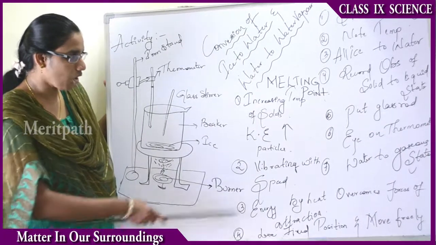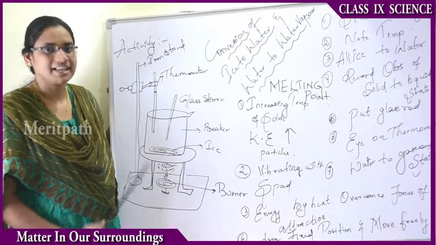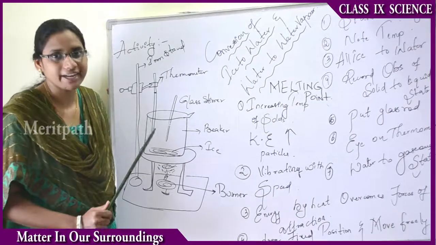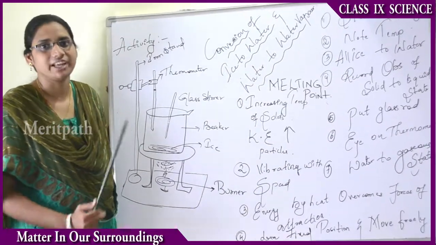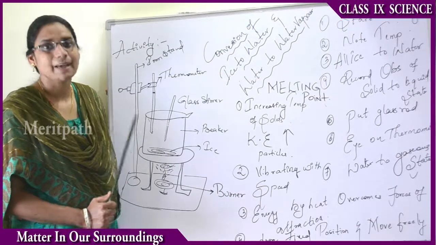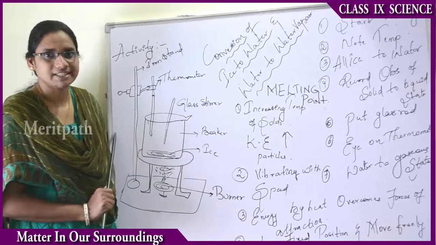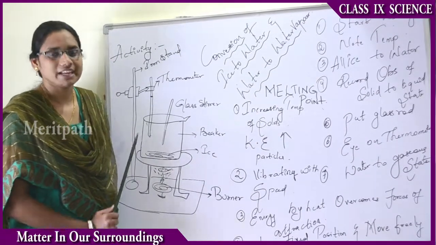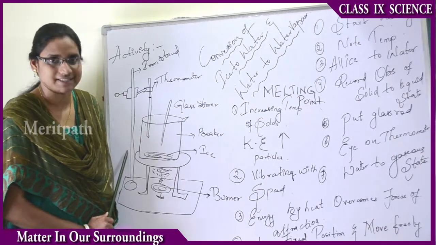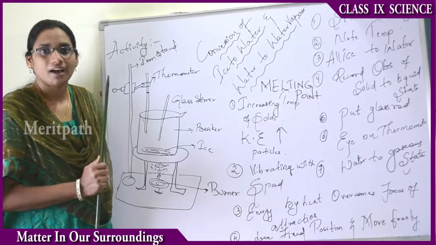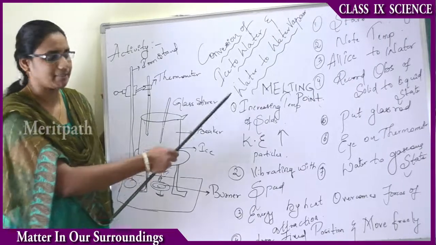Now all these four observations lead us to an important point: the point where the solid state form is converted into liquid state form is known as the melting point. Melting point means the conversion of solid state to liquid state. That is known as the melting point of ice, or the melting point of a solid. And at the same time, water to water vapor is also, it is known as melting point. Okay.